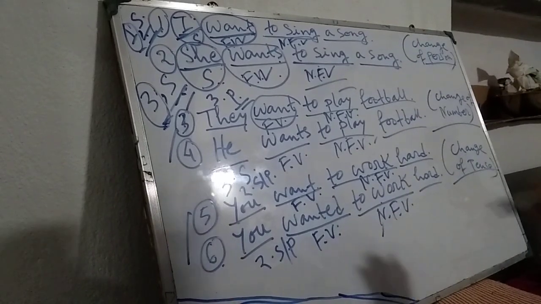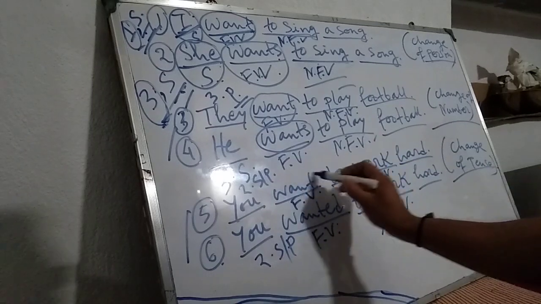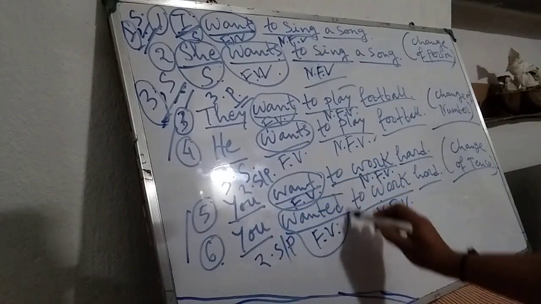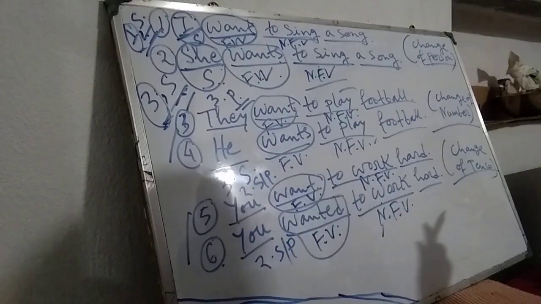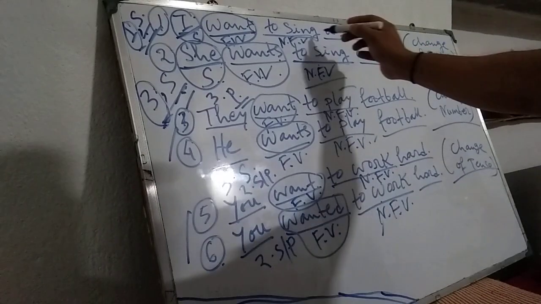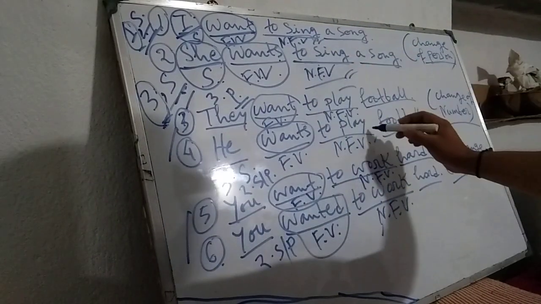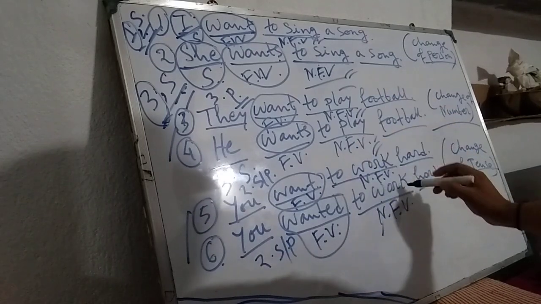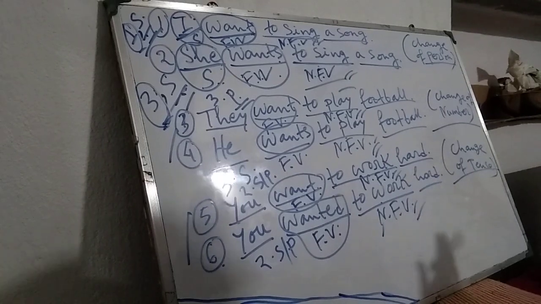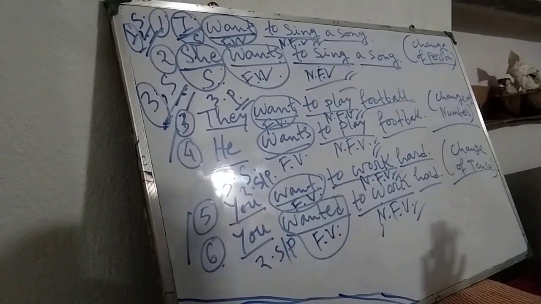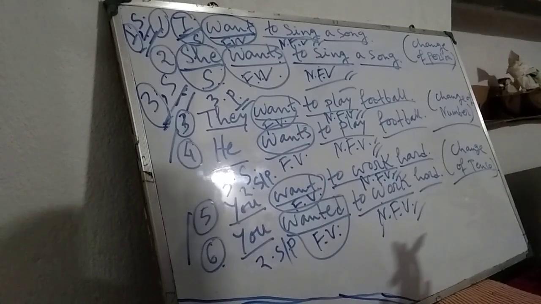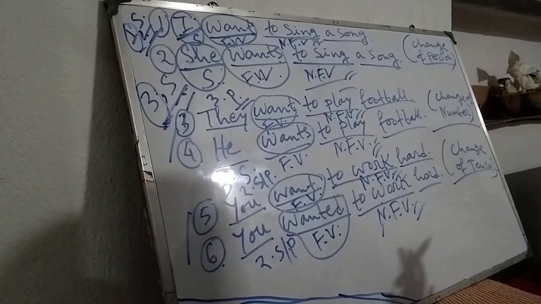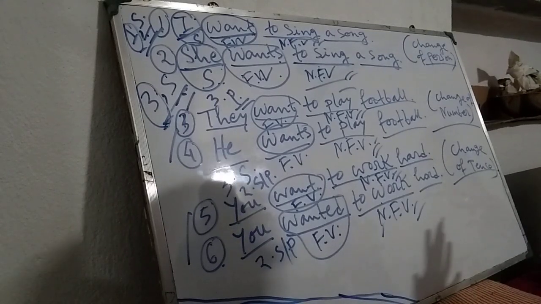The verbs which are changed according to the change of number, person or tense, these verbs are called finite verbs, and the verbs which are not changed according to the change of number, person or tense, these verbs are called non-finite verbs. This is the main difference, and you make a definition of finite and non-finite verbs.